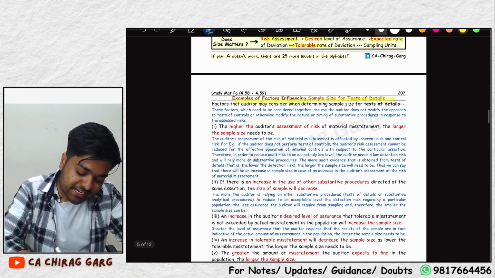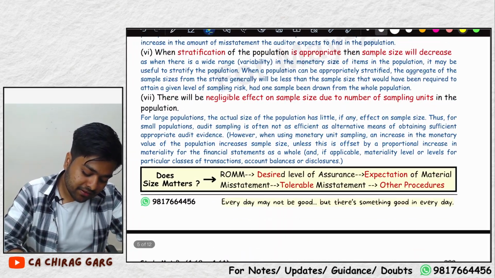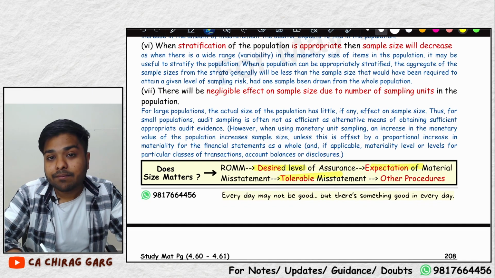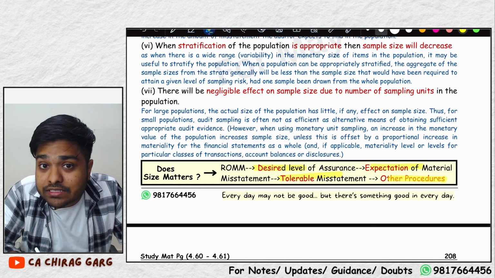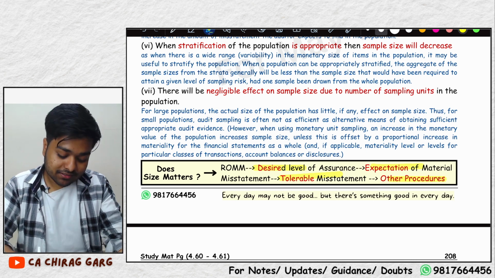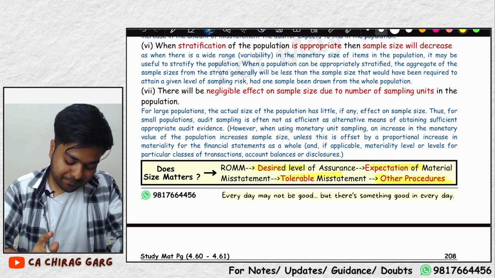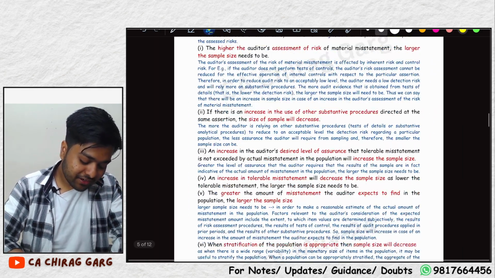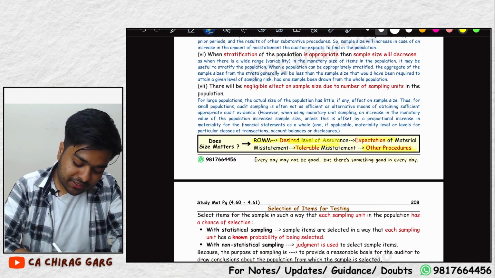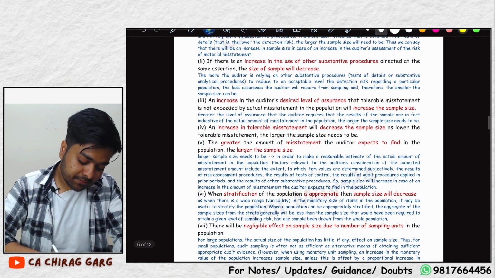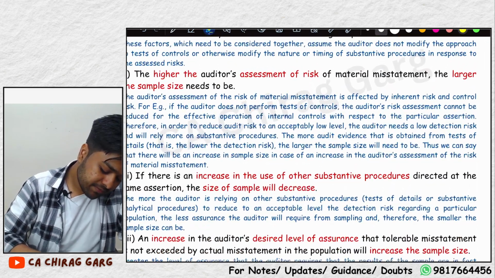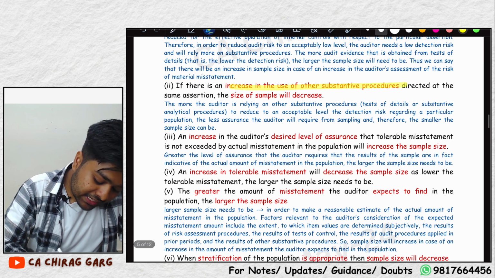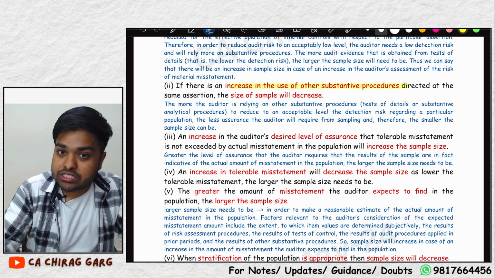Again, sir, does size matter for test of details? Yes, sir, it depends on desired level, expectation, tolerance, and one more thing, other procedures. Other procedures are also necessary. What kind of other procedures, sir? Listen, first, whatever ROMM, risk assessment, desired level, expectation, tolerable misstatement. Let us first read these. These are the same things. The higher the assessment of risk, the larger the sample size. Increase in use of other substantive procedures.